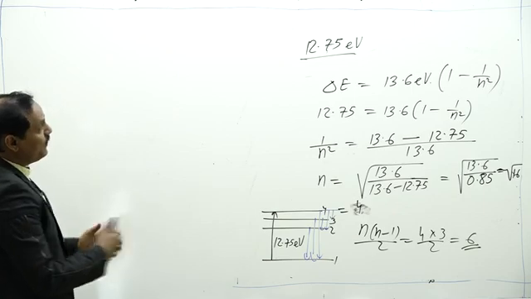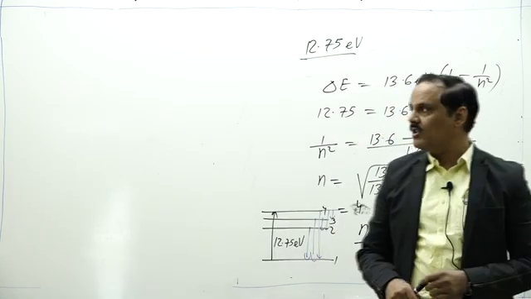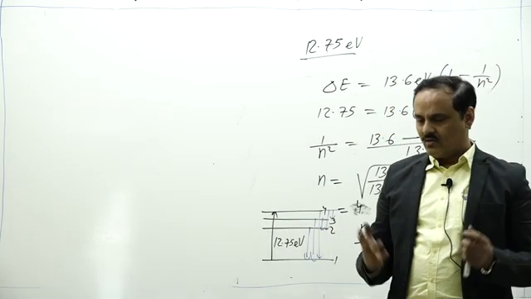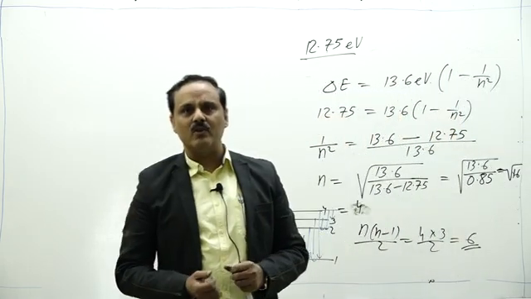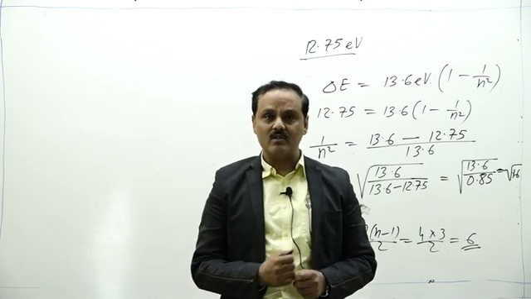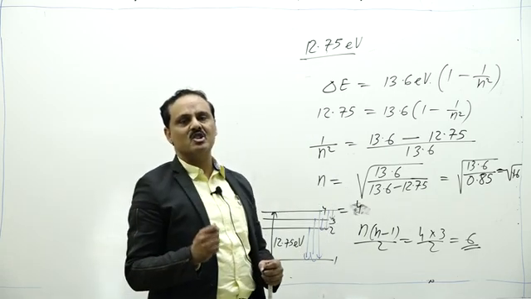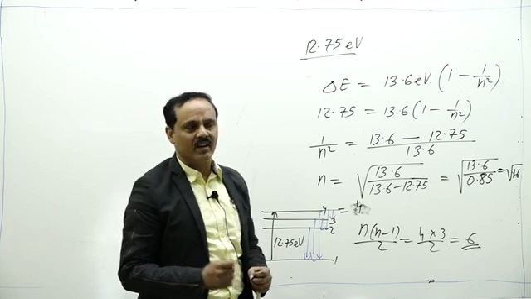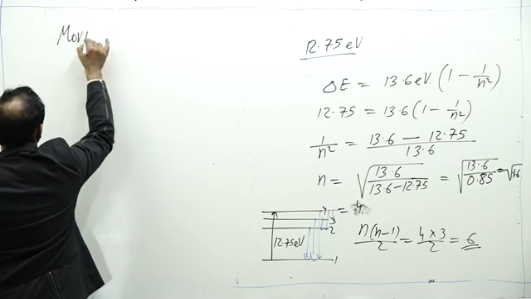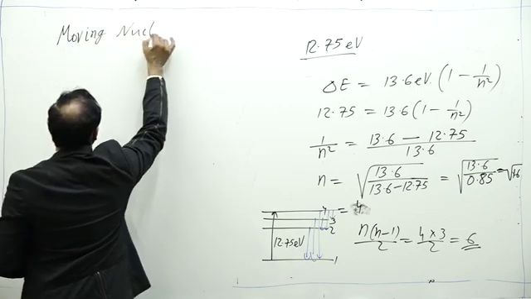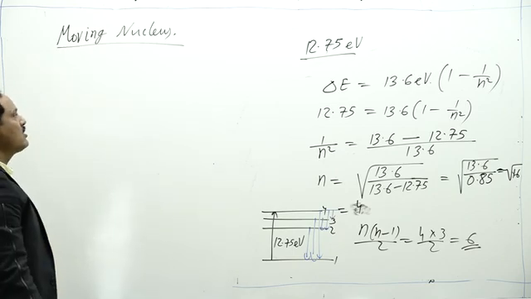Let us see. So far we have assumed the nucleus of the atom to be stationary. We have not considered the atom to be moving. We have considered electron is revolving around the nucleus. Nucleus is exerting force on orbiting electron. The reverse is also true. Electron is applying force on the nucleus. So nucleus cannot remain stationary. Nucleus will also be moving. And now we need to consider the moving nucleus.